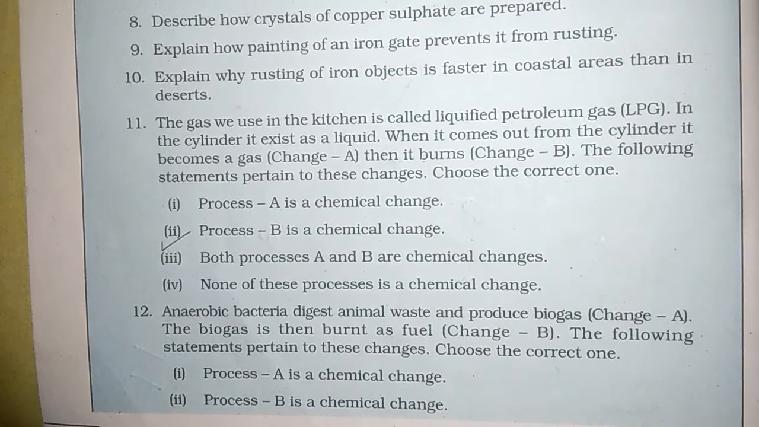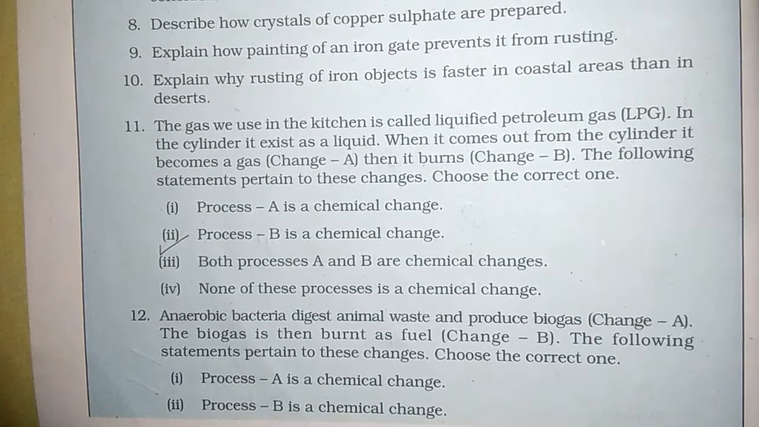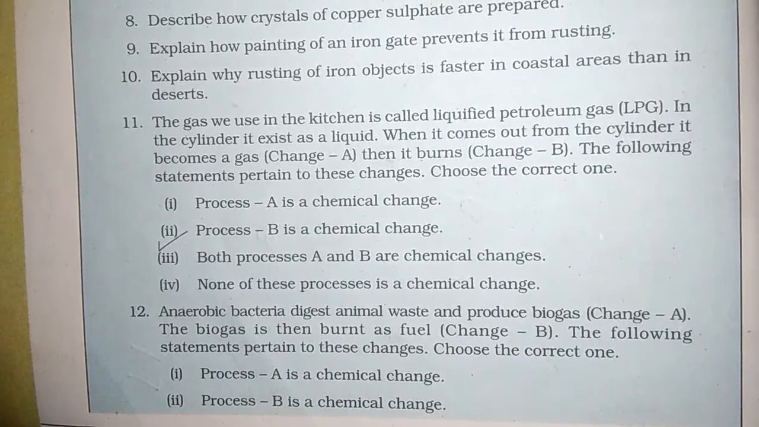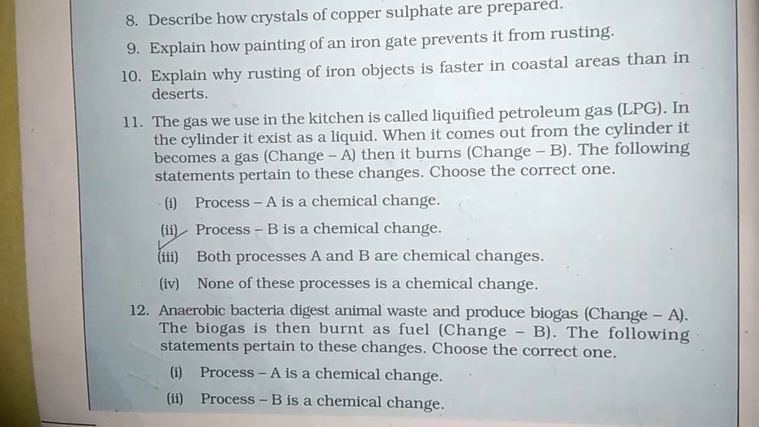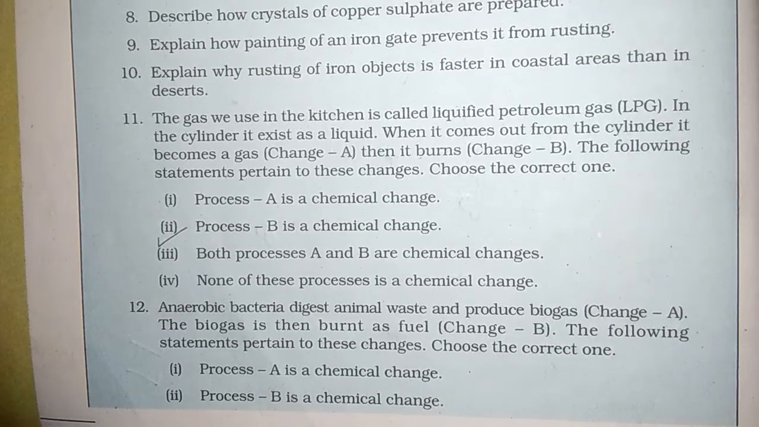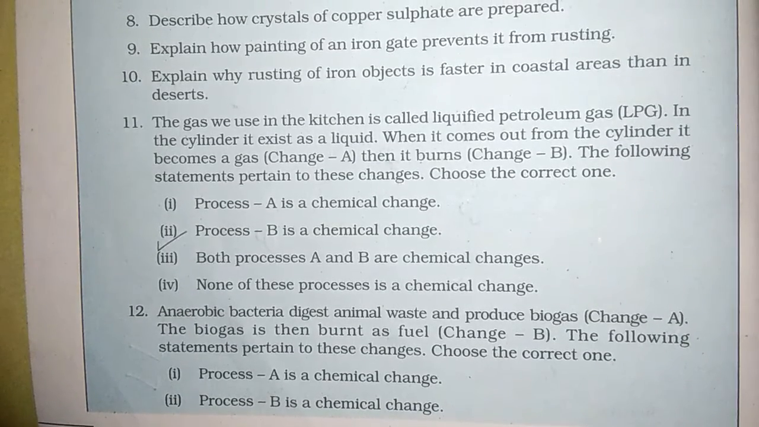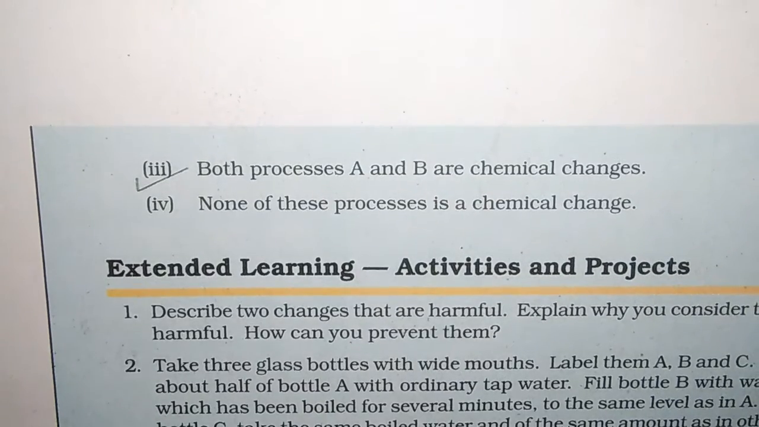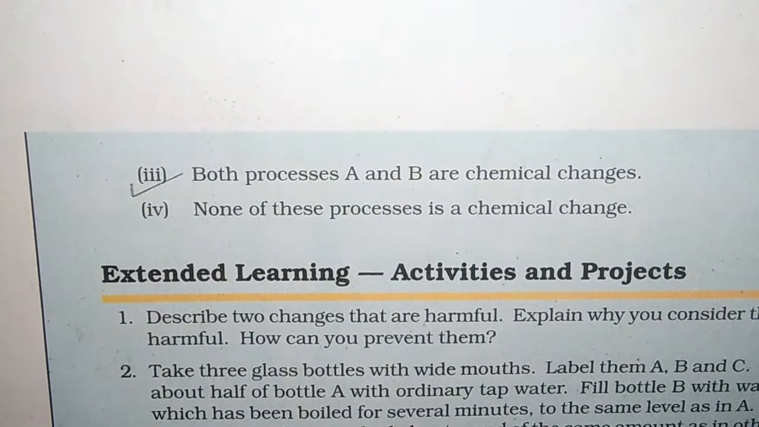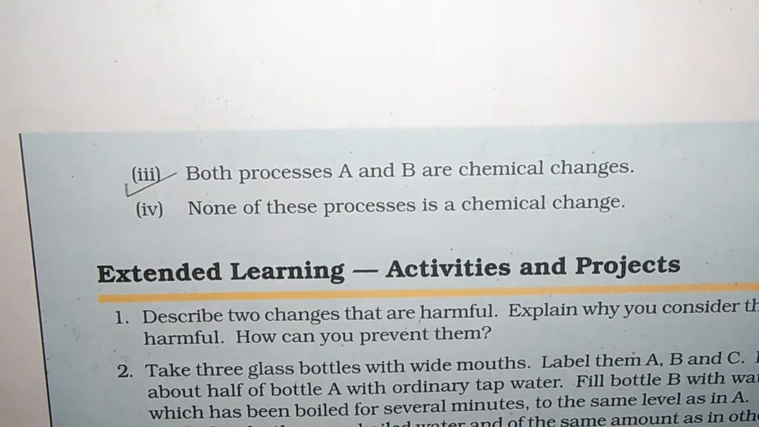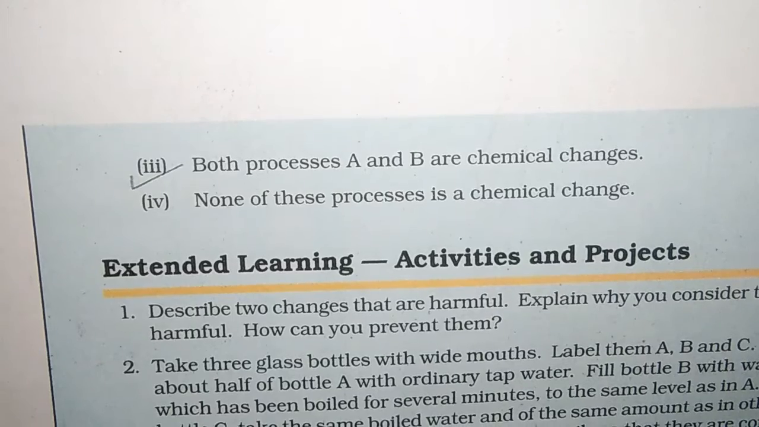Change B. The following statements are written for these changes, choose the correct one. A is a chemical change, B is a chemical change. Third, both process A and B are chemical changes, so this is the correct option.